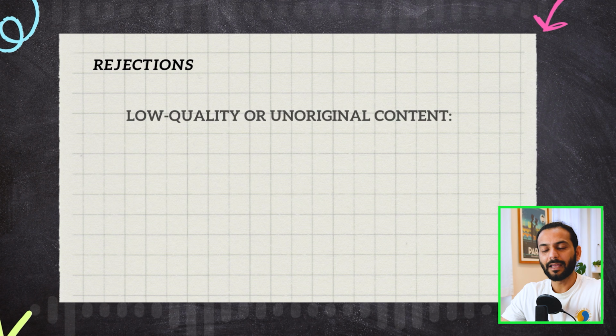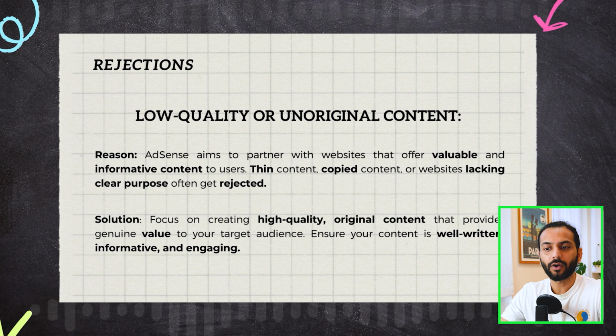The second main reason why the application gets rejected is low quality or unoriginal content. Nowadays, a lot of people just copy the content or create content using ChatGPT or other AI tools, and Google sees this very well. Google systems are very advanced. They can know which content is AI content, which is copied from somewhere, or which is low quality.